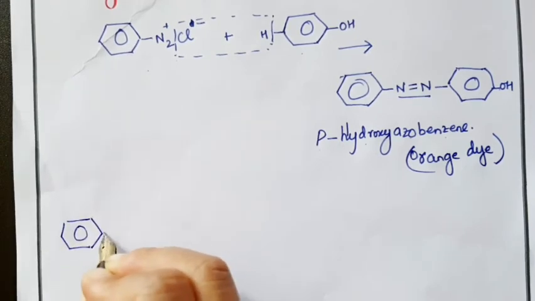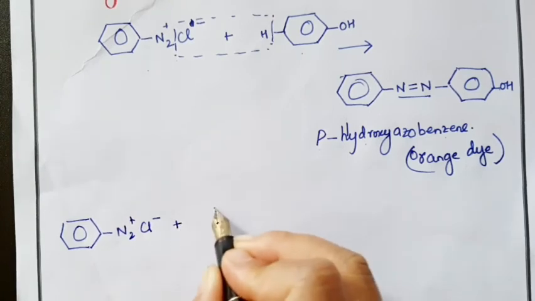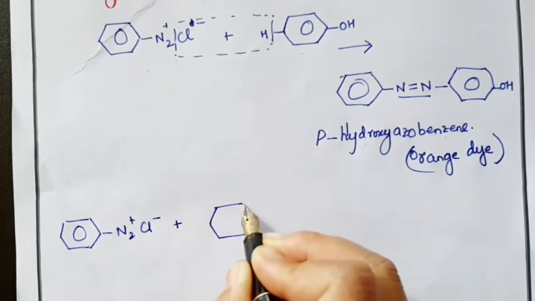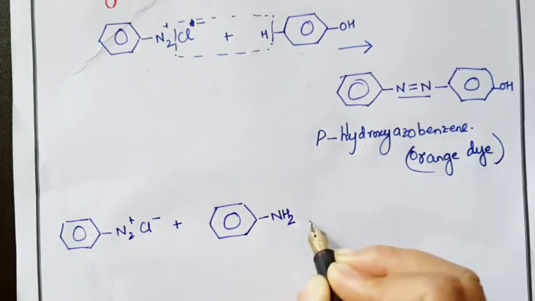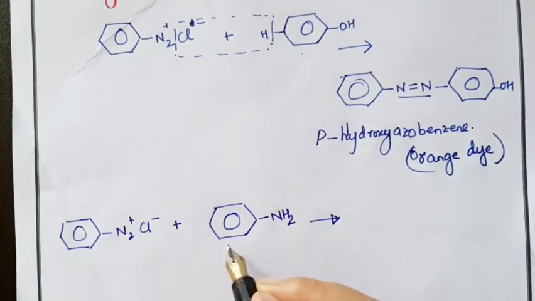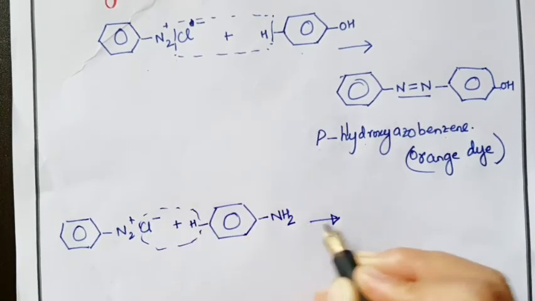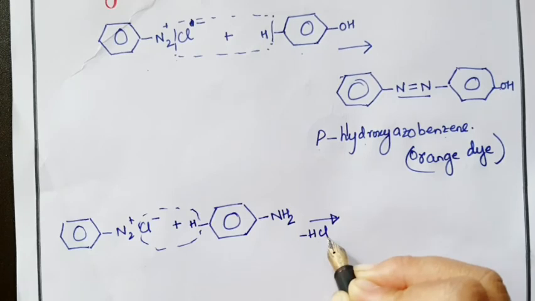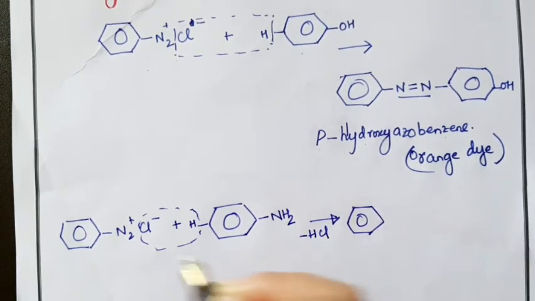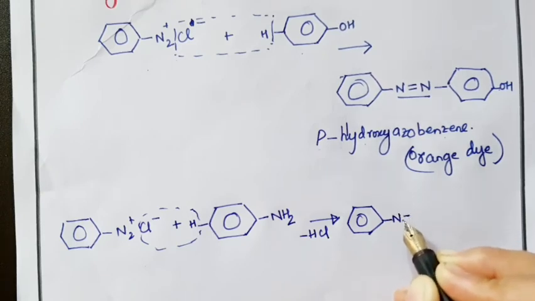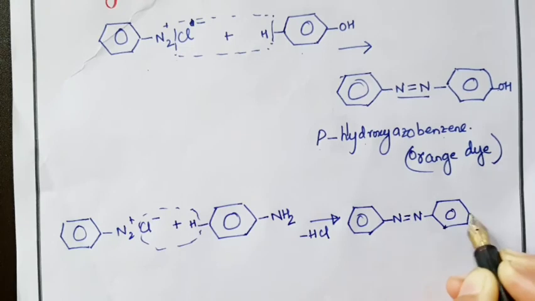Again, the diazonium salt is N2 plus Cl minus. This again reacts with aniline and forms the same type of compound. The para hydrogen and the Cl will eliminate as HCl and we get the product: benzene ring, then N double bond N, and again a benzene ring with NH2 at the para position.